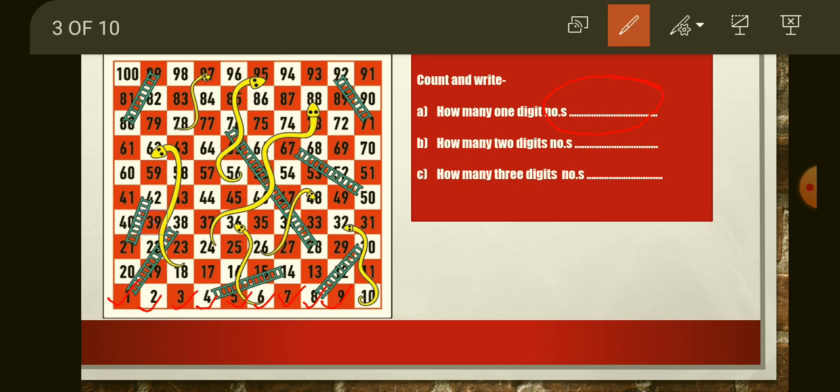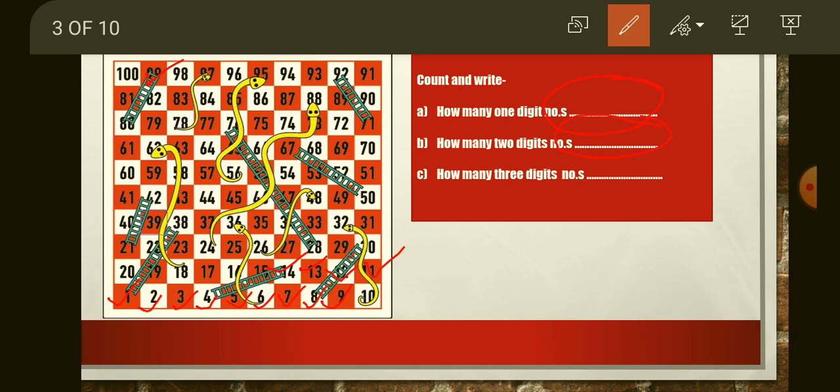After that you have to count how many two digit numbers are here. So just like two digit numbers 10, 11, 12, 13, 14 and many more up to 99. Okay. So just like that you have to count two digit numbers. How many numbers are here in snake and ladder? Then you have to write your answer here.